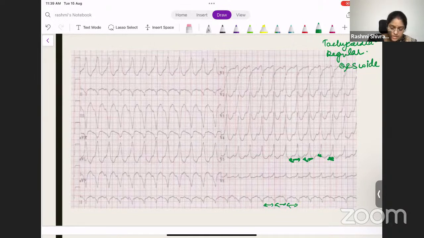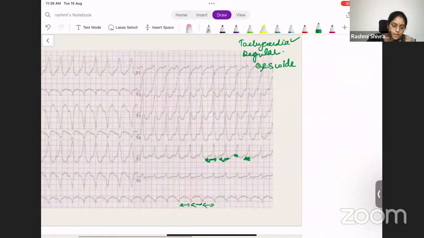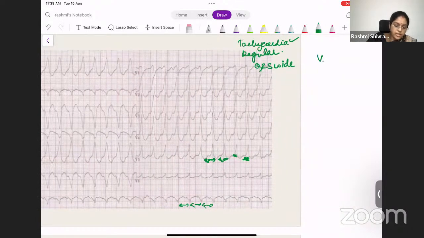So the P wave is not basically visible in this ECG. So what is it? Ventricular tachycardia. This is ventricular tachycardia, right?